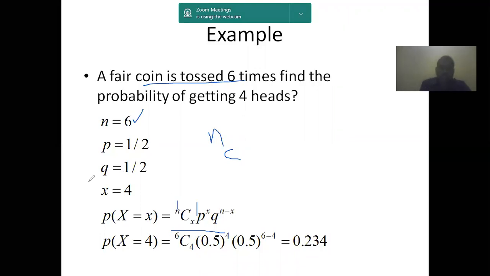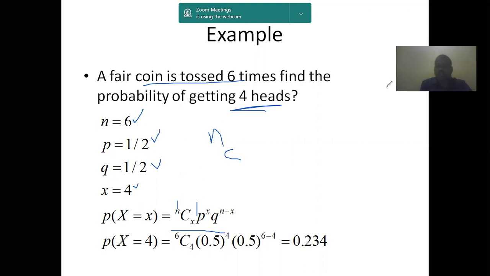Here the probability of success in each trial, getting a head, is 1/2. And q is the failure, the probability of getting a tail, which is also 1/2. And here we need the probability of getting 4 heads. So 4 heads is required, that is x equals 4.